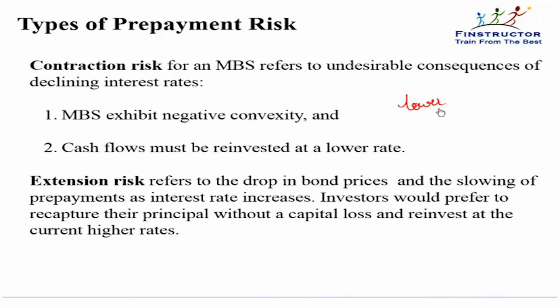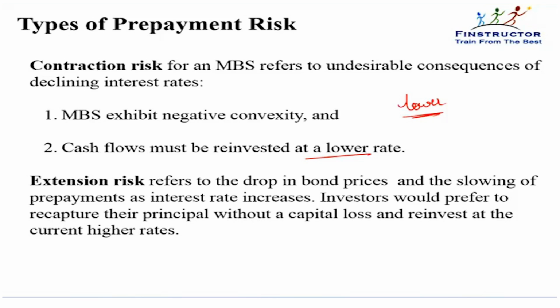So the problem here is that, first of all, we get all our money back, and then the money will be reinvested at this lower rate. So it increases our reinvestment risk, because that high rate that we had locked in, we actually never get to enjoy, because the bond has in effect been called back. Issuing an MBS is similar to issuing a callable bond.